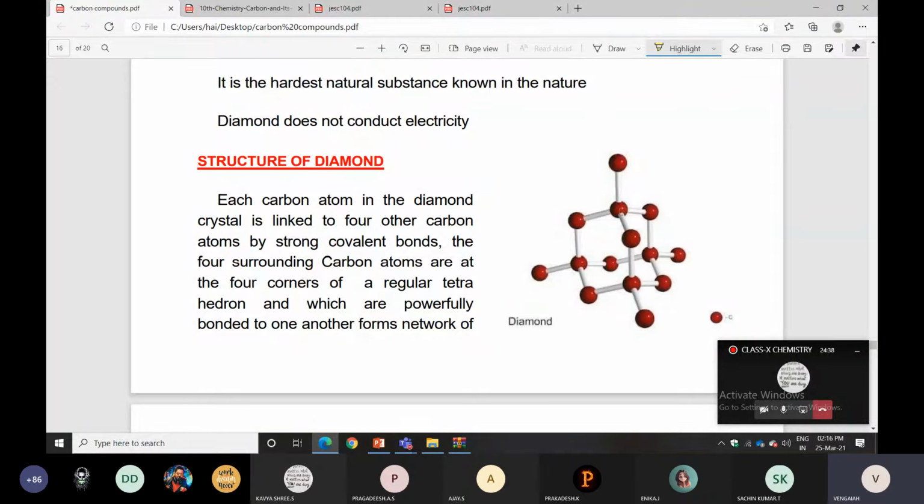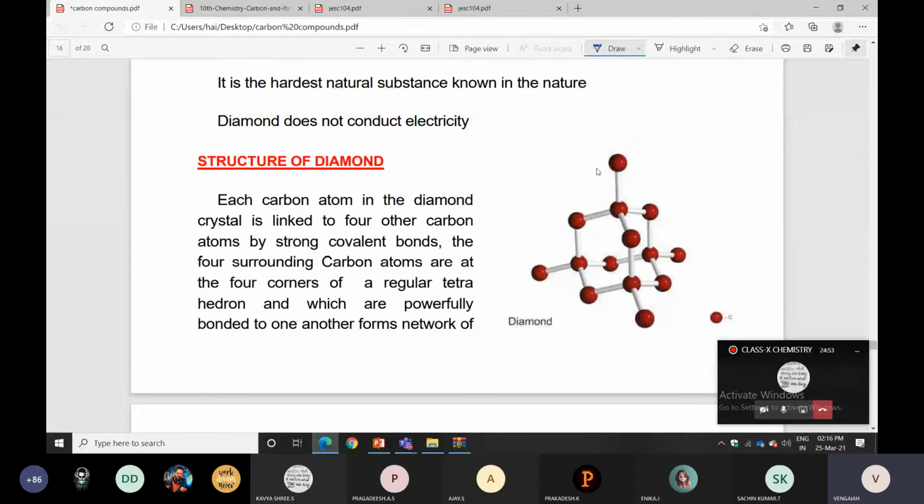Wait, I will show that clearly. Look at here. This is the carbon. This carbon contains a total of 4 bond connectivity. 4 bond connectivity will be there, like that.